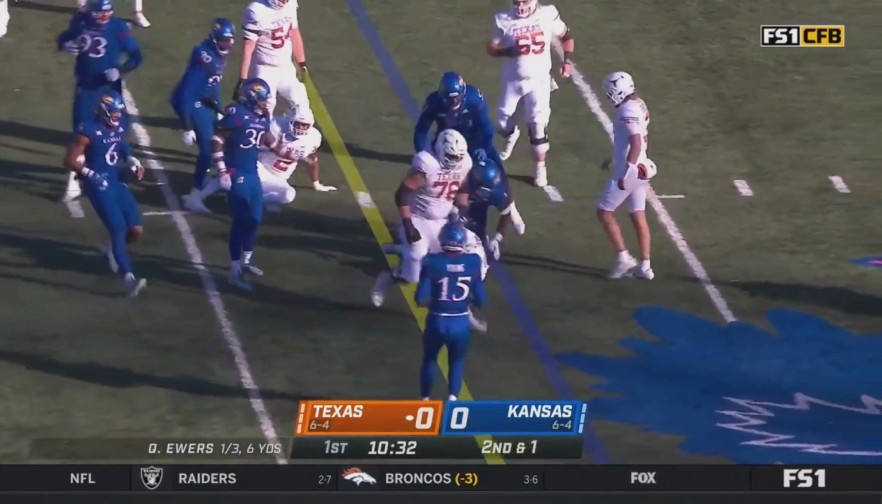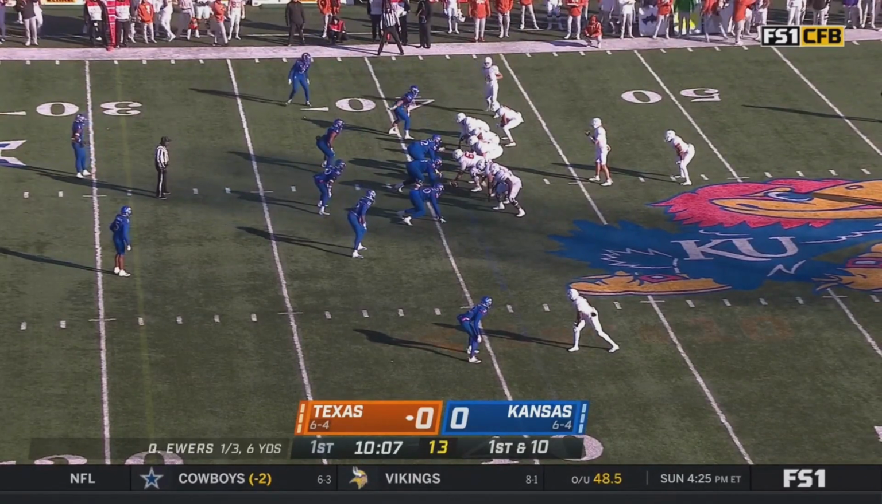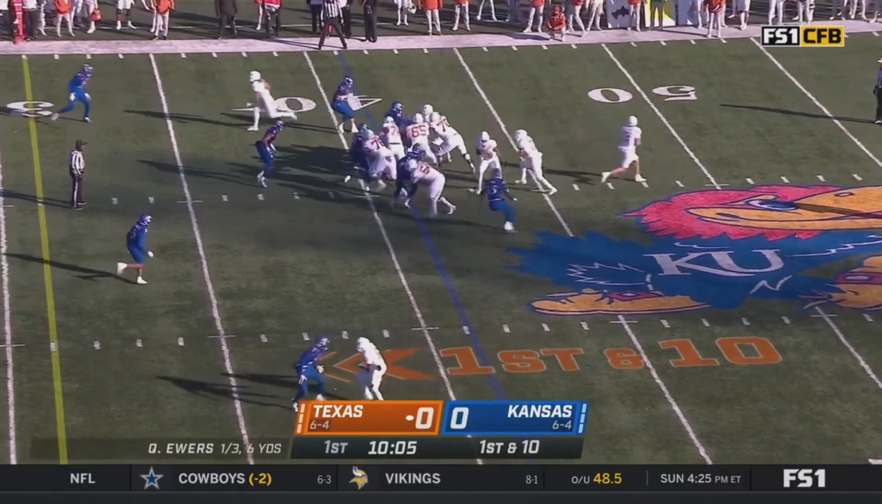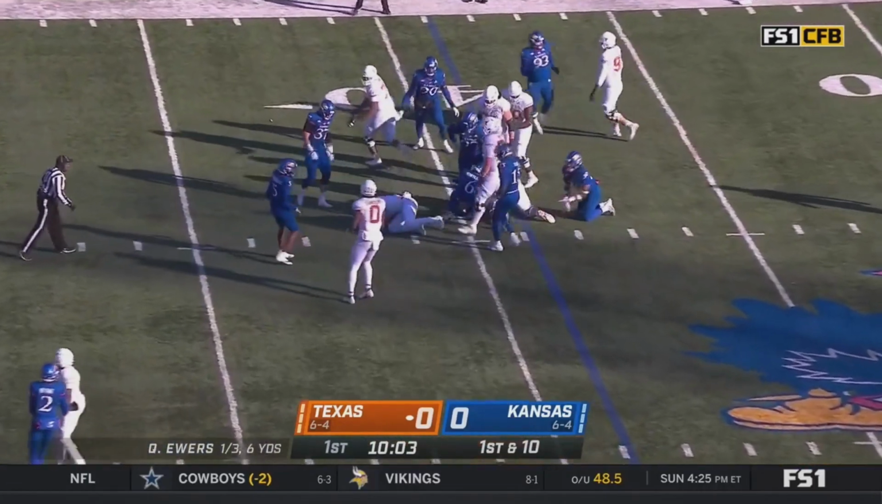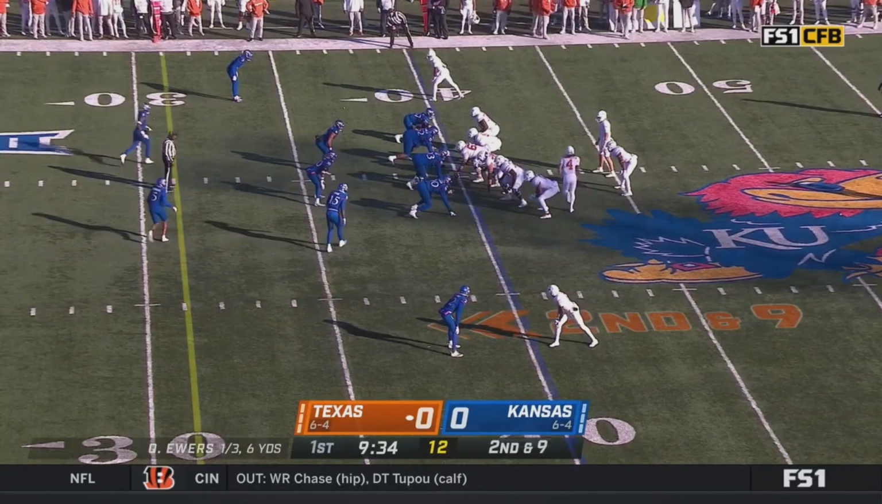And he was nearly wrapped up before reversing fields. Gets enough. 4 straight runs on this drive. And they'll keep it on the ground. Johnson. Not much space up the middle. Picks up. This is really good on offense. They have struggled defensively.